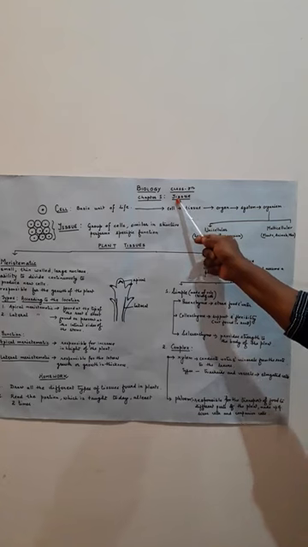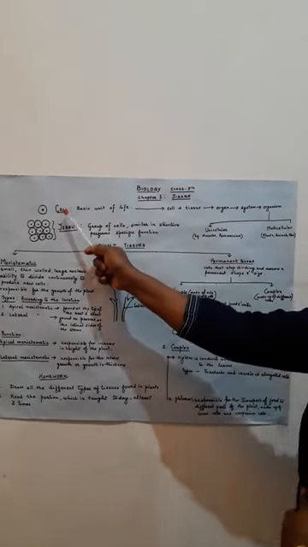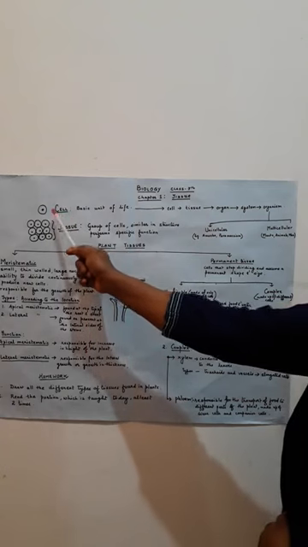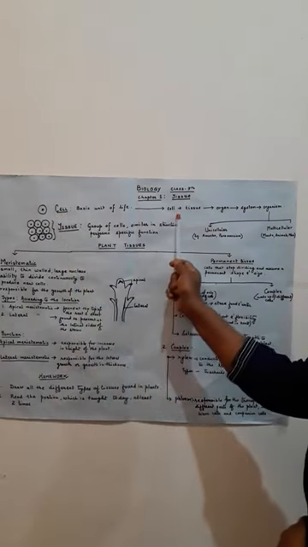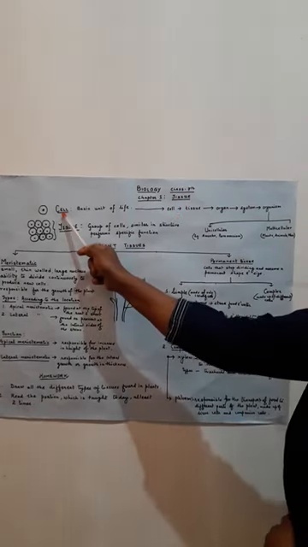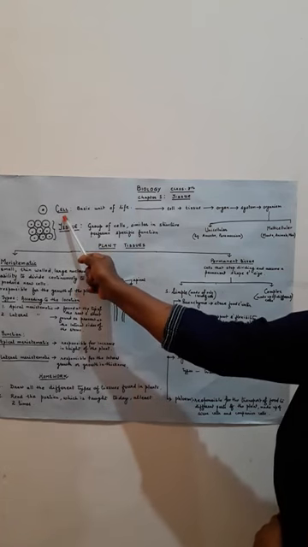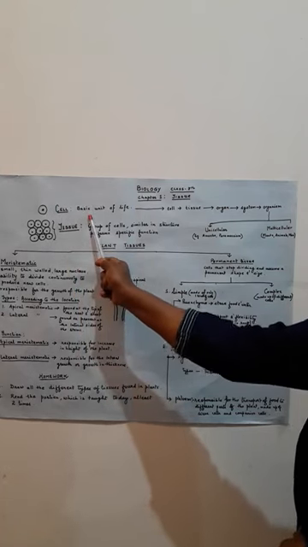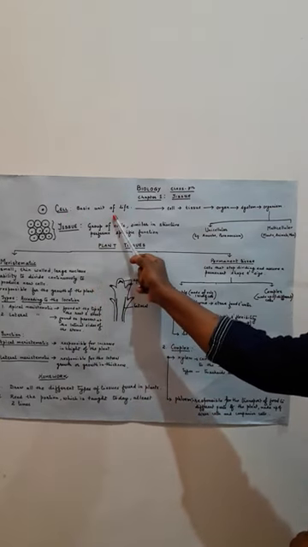Children, before we discuss tissue, let us recall what you have studied in your previous class. Do you remember? You studied about the cell, the levels of organisation, and different types of organisms. So let's talk about the cell first. What is a cell? The cell is the basic structural and functional unit of life. All living beings are made up of cells.